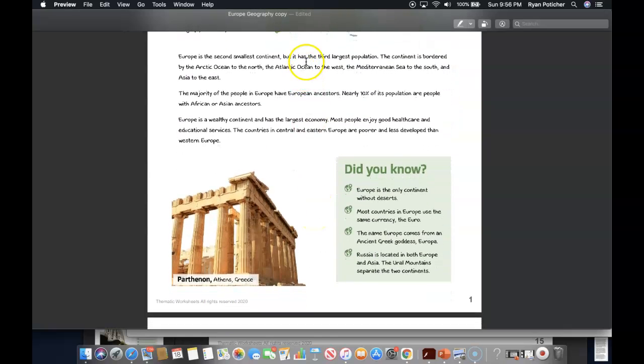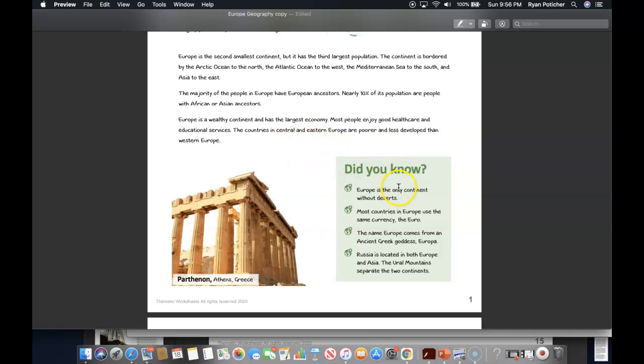Europe is the second smallest continent, but it has the third largest population. The continent is bordered by the Arctic Ocean to the north, the Atlantic Ocean to the west, the Mediterranean Sea to the south, and Asia to the east. The majority of people in Europe have European ancestors, and nearly 10% of its population are people with African or Asian ancestors. Europe is a wealthy continent and has the largest economy too. Most people enjoy good healthcare and educational services. The countries in Central and Eastern Europe are poorer and less developed than in Western Europe.